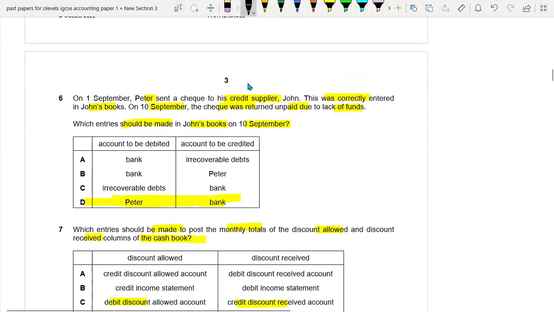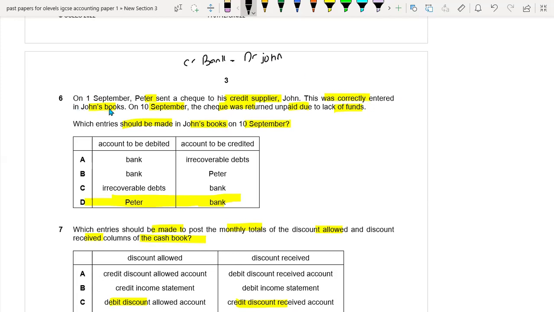Okay, so what happened here? I think I should explain. On 1st September, Peter sent a check to his credit supplier, John. So what does it mean? If Peter sent a check to his credit supplier, John, he basically credits the bank and debits John.